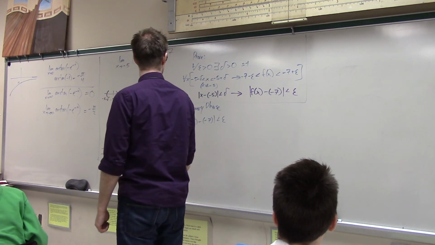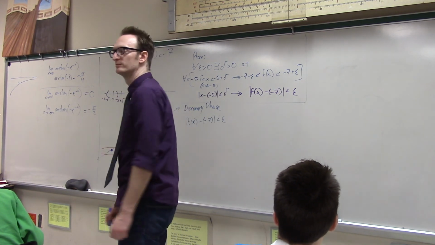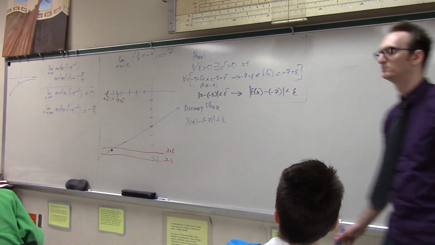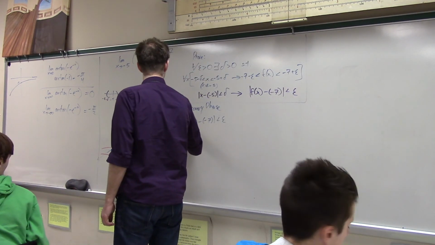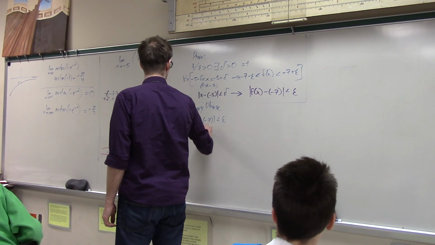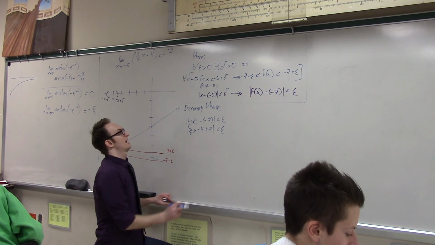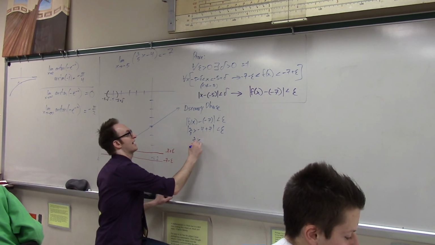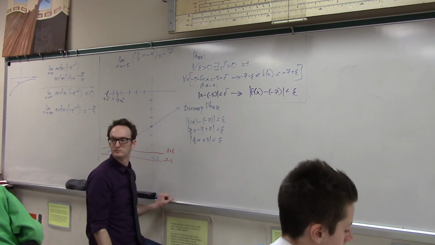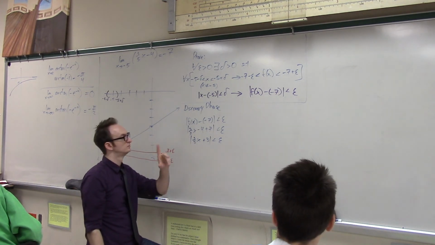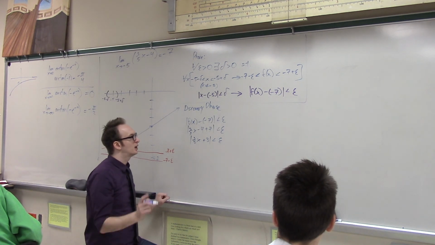There's a bunch of ways to do this. Well, what should we do? Calvin says plug in the actual function. 3/5 x minus 4, that's plus 7, is less than epsilon. And so this says the absolute value of 3/5 x plus 3 is less than epsilon. Okay, now what? Get rid of the absolute value by putting it so it's greater than negative epsilon and less than epsilon. Yeah, I could do that.